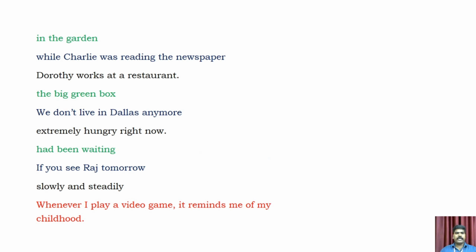Here are 10 examples of phrase and clause. Now we are all going to find them out. The first sentence: in the garden. Yes, it's a phrase, a prepositional phrase. Second one: while Charlie was reading the newspaper.